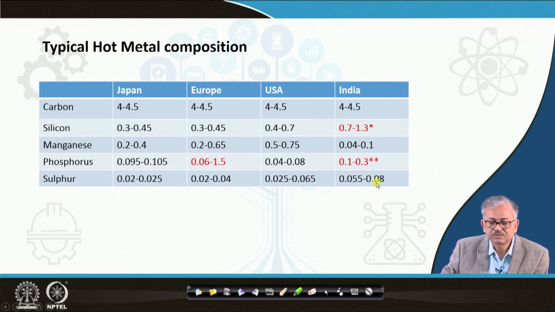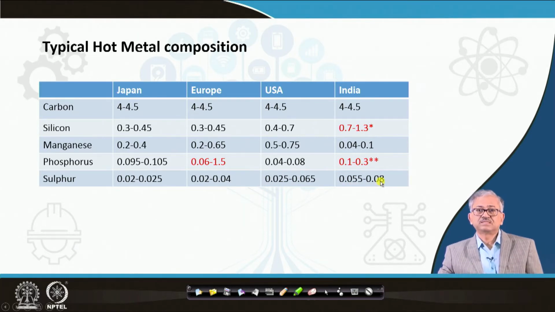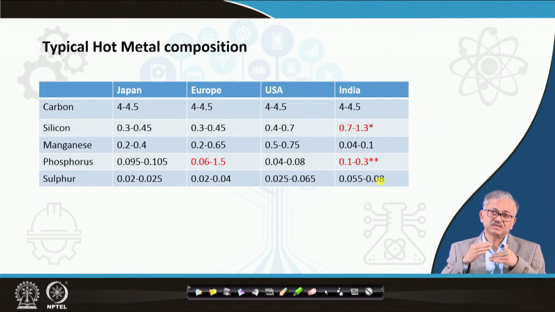And sulfur, if you consider, we are at 0.05 to 0.08, and it is quite less in Japan, Europe as well as the USA. We are a little on the higher side because, as I said, sulfur is removed under highly basic conditions, but in the blast furnace slag we have a limitation of increasing the basicity beyond 1.1 or 1.12.